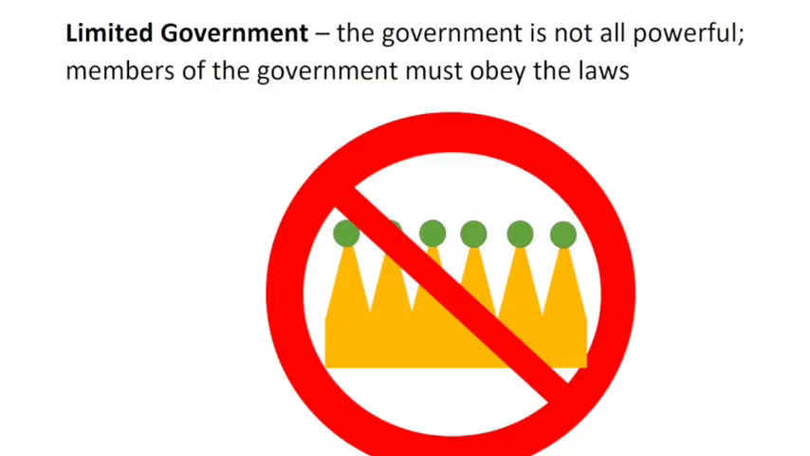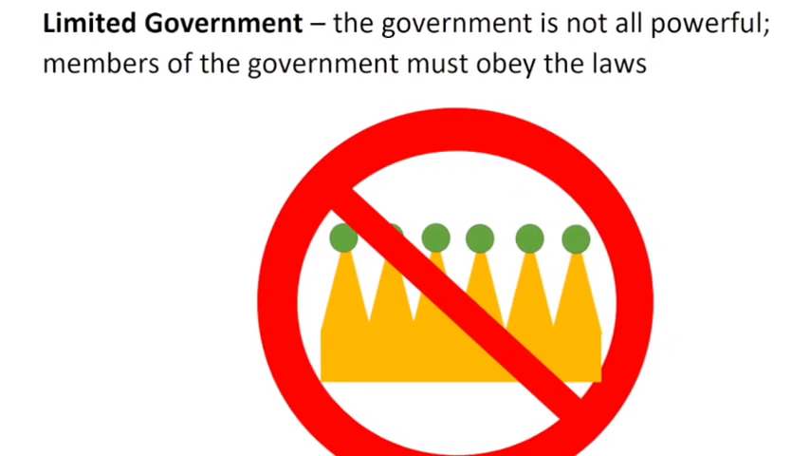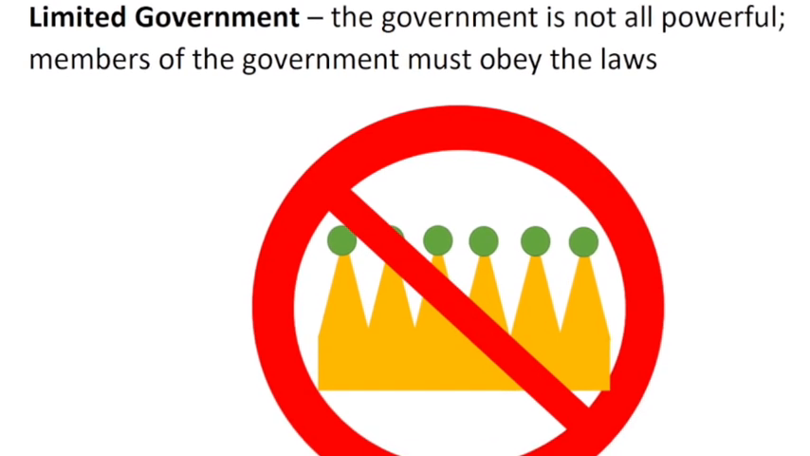A president can't simply decide, I'm never going to leave office and I'm going to become a king. They must obey the law as well. Limited government. The government is not all powerful, and members of the government must obey the laws.